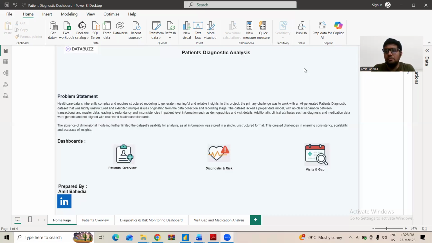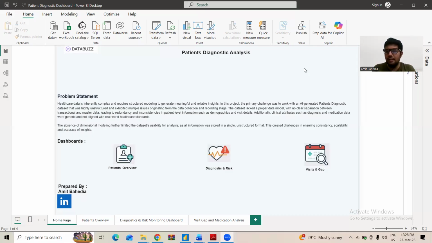Okay, so data analysis is not about just getting the data and the preparation of the dashboard. It's all about the understanding of the data and how it impacts the end users. If we do analysis, it should have some impact to the end user, otherwise there is no sense of doing analysis. So although through this analysis we are not in position for any decisions, we cannot give the direct recommendation to hospitals that this is something you need to do, but yeah, a little bit of insights are generated on the basis of some level of structured data which can help the hospital.